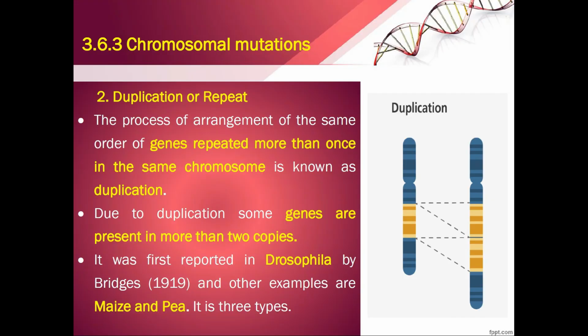Duplication or repeat. The arrangement of the same order of genes repeated more than once on the same chromosome is called duplication. So this portion is repeated once again here in this chromosome. Due to this duplication, some genes are present in more than two copies. It was first reported in Drosophila by Bridges in 1919, and other examples are pea and maize plants.